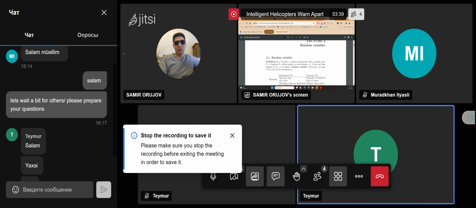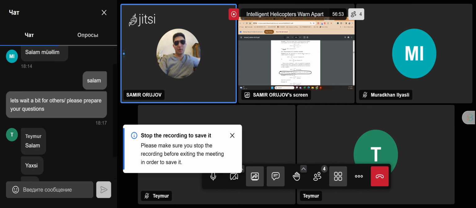Temur. Burada ekranı yaxşı görə bilirsiniz indi. Bəli. Baxın. The expectation of a random variable x is defined as this. Agree? Yes. Suppose you have a function y, which is actually a function of x. Görürsünüz? Gx. Bəli. Now you are trying to find the expectation of this function. Actually, y is nothing but gx itself.